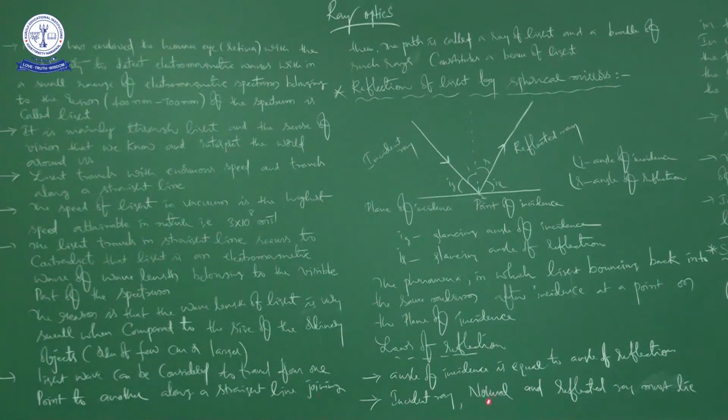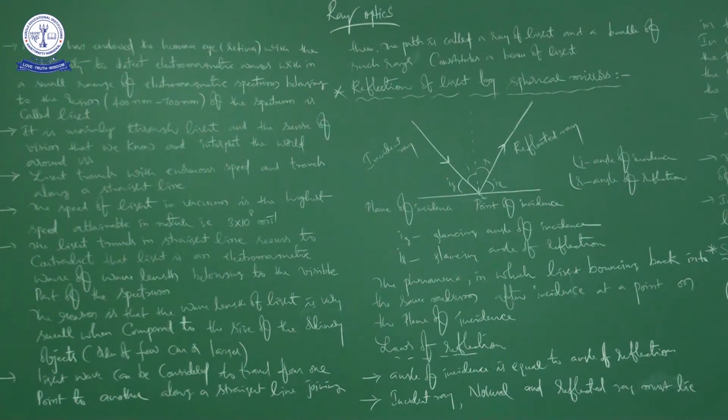So these laws of reflection, you should not only treat them as a definition or statement, we have to imagine. Imagine at which angle the incident ray is going to be incident at the point of incidence on the plane of incidence; with the same angle the light ray is going to reflect. Suppose if I is equal to 30 degrees, R is also equal to 30 degrees.